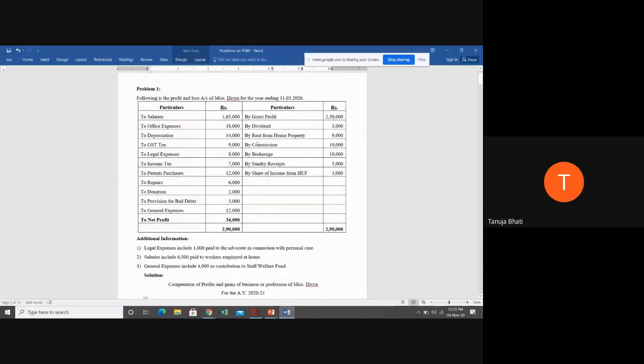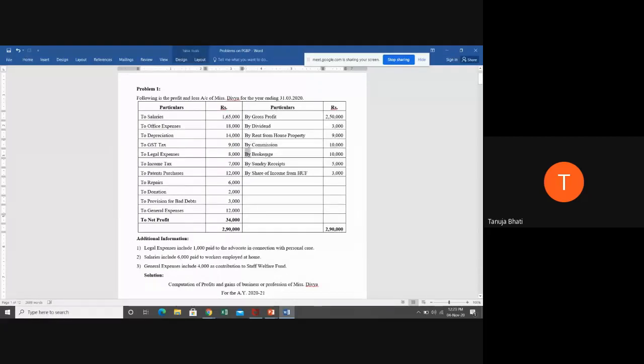Next, commission. Commission is 10,000. Now we have to see the additional information, whether any information about commission is given. So there is no information about commission given. So commission we treat it as a business income. Suppose if there was additional information given that commission is given based on the bank commission or some other commission, then we would have decided what call we need to take. But since no information is given, we take commission as a business income. So if it is 100% a business income, no effect of it will come in the P&L account.